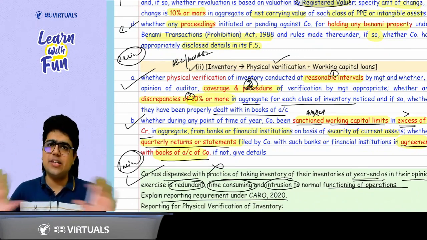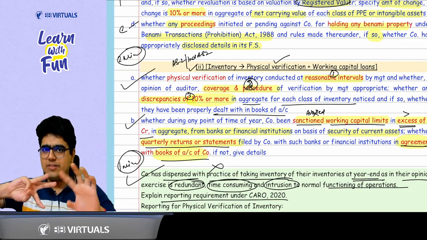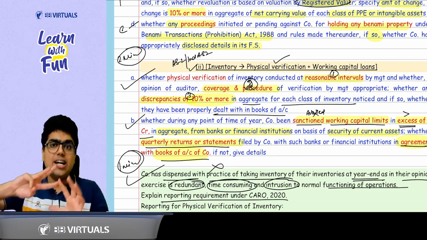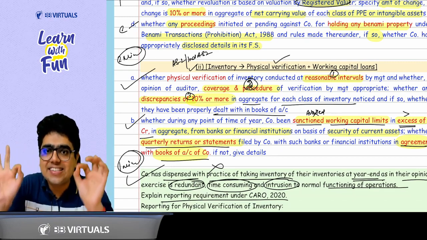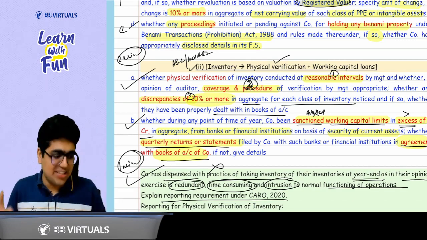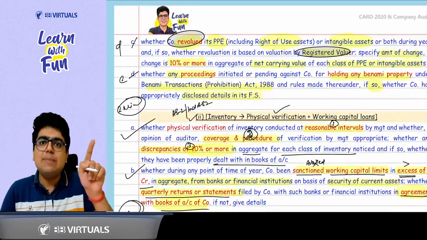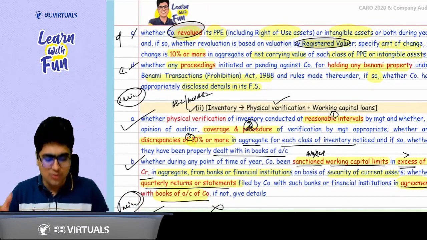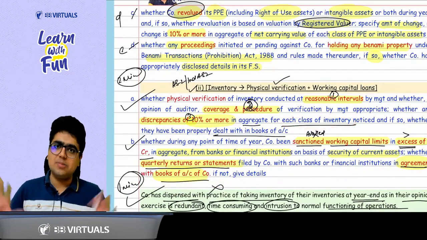What about physical verification? Three simple things. Physical verification done at reasonable interval, proper coverage of all the items and proper procedures followed. And third point is material discrepancy. No sir, discrepancy of 10% or more. In PP it was material discrepancy. Here it is 10% or more in the aggregate value of each class of inventory as per the books of account.